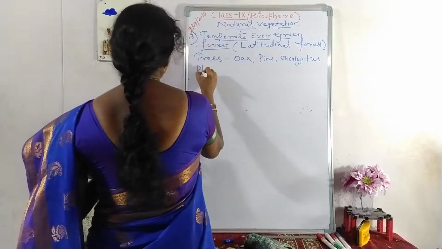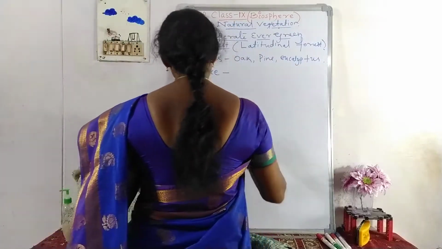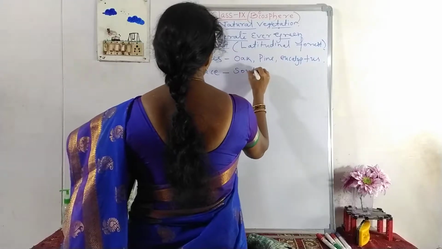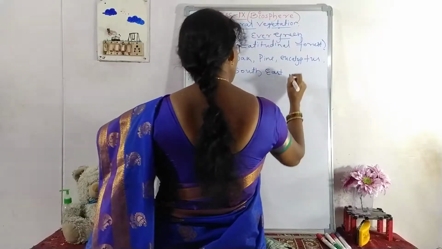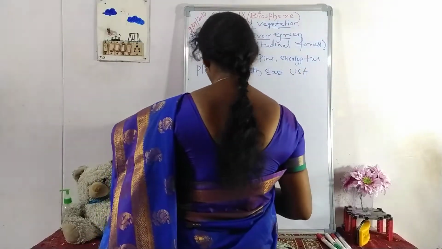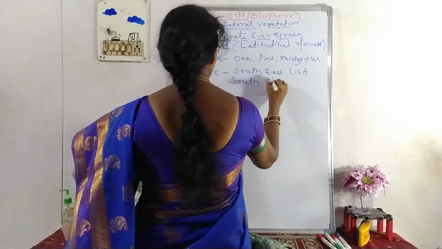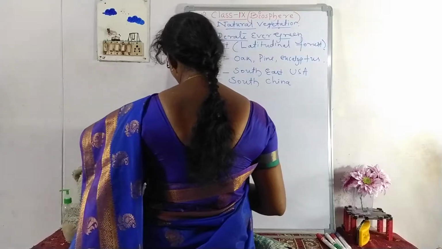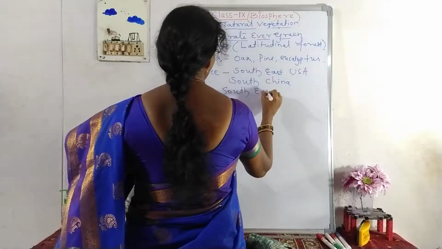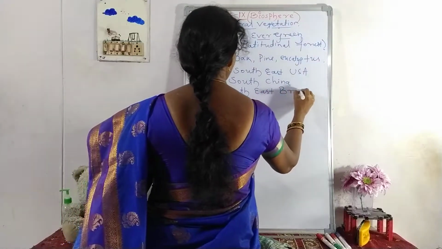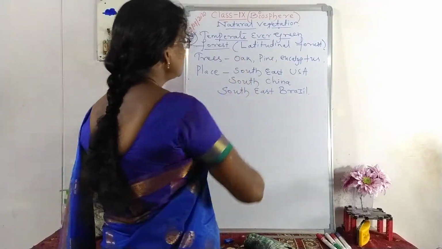And the places where you will get this kind of forest are southeast USA, South China, and southeast Brazil. So these are the places where you could see this kind of forest.